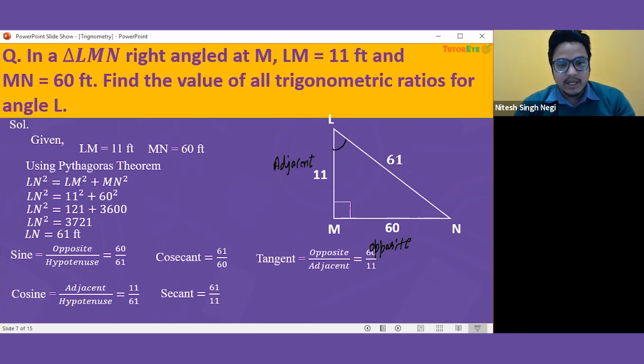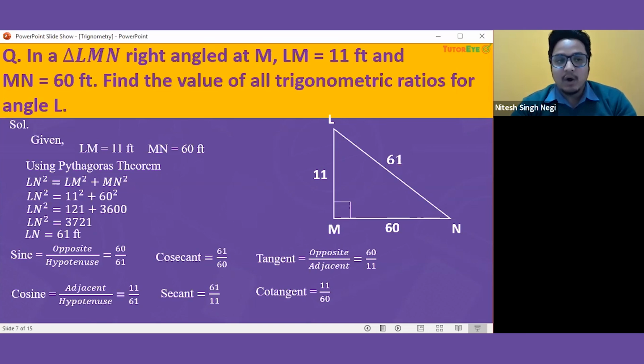So that's an easy thing. And now we have a tangent. So tangent will be 60 over 61 because it's hypotenuse over adjacent, and cotangent will be an inverse of this. That means 11 by 60. So this is the way to find the trigonometric ratios in any right angle triangle if we have all the three sides. But we can have an angle also.